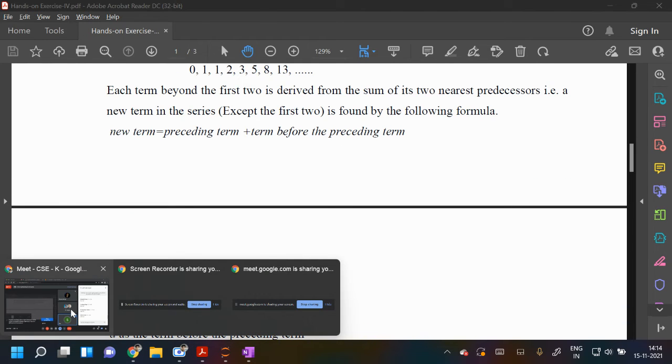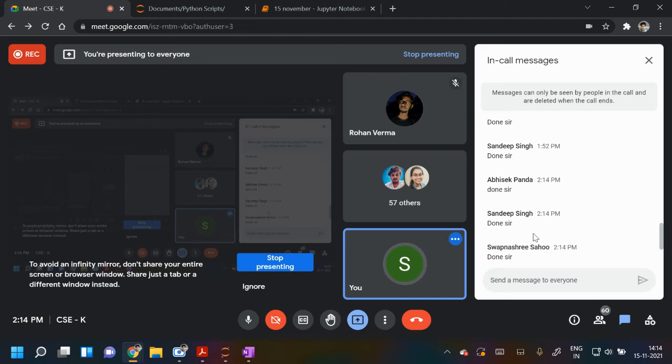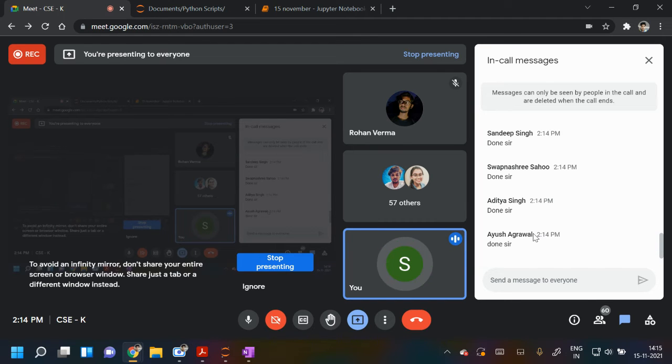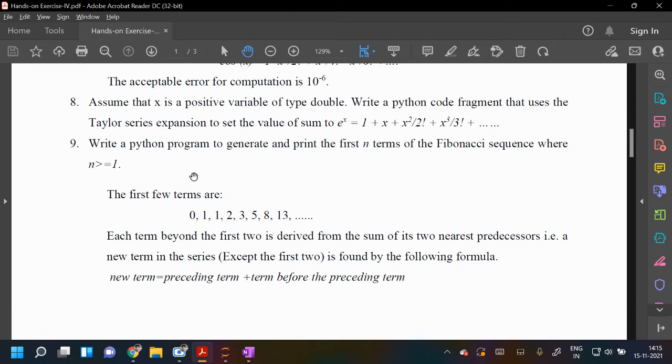Those who have done 9, you can write in chat. Saditya, Swapnasri, Sandeep, Abhishek. Others please also check. Ninth is just printing the Fibonacci sequence.